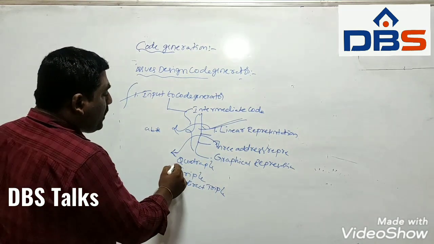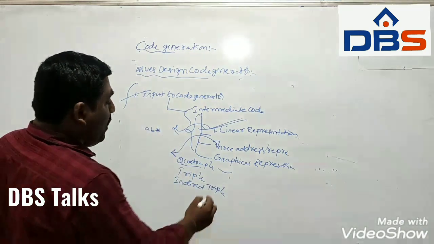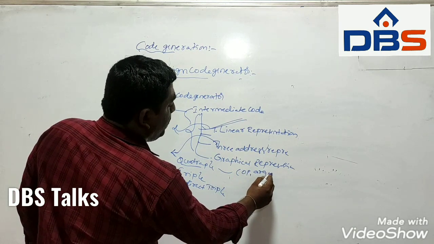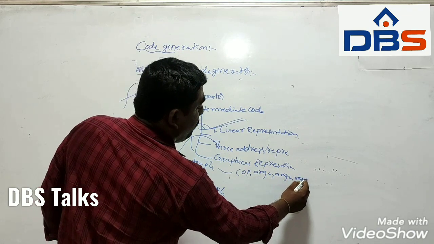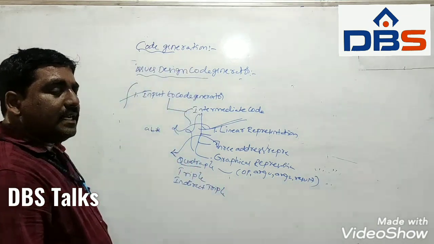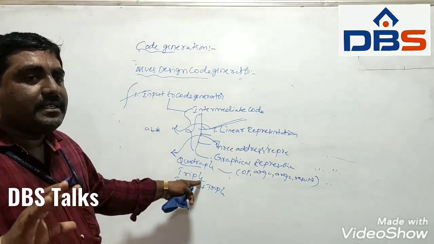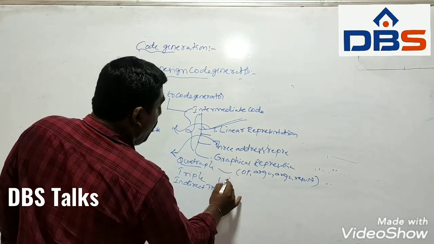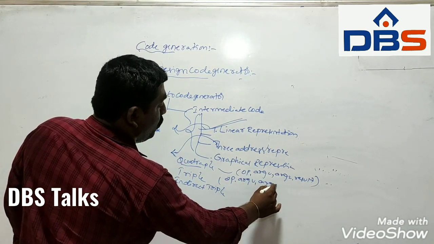What is meant by quadruple? A quadruple contains four fields: operator, argument 1, argument 2, and finally the result field. Whereas a triple contains only three fields: operator, argument 1, and argument 2.